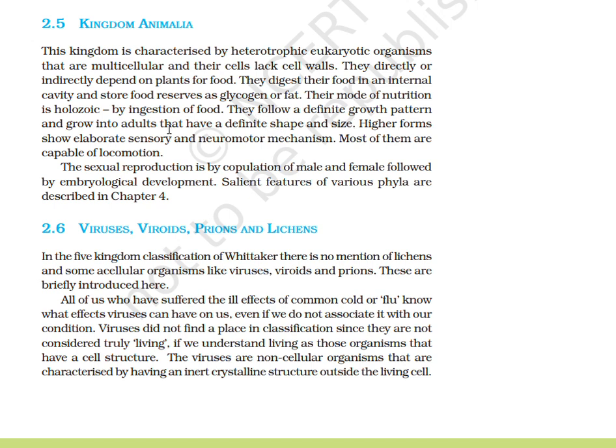Higher forms show elaborate sensory and neuromotor mechanisms. Most of them are capable of locomotion. The sexual reproduction is by copulation of male and female, followed by embryological development. The salient features of the various phyla are described in Chapter 4.